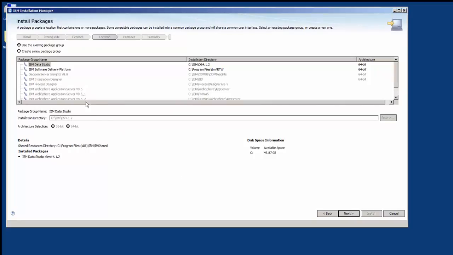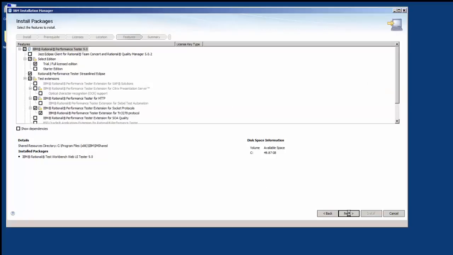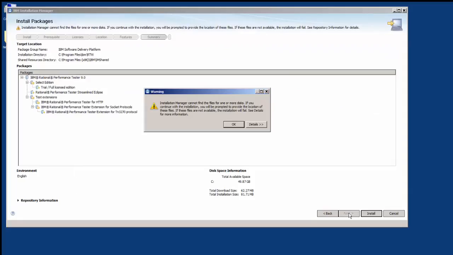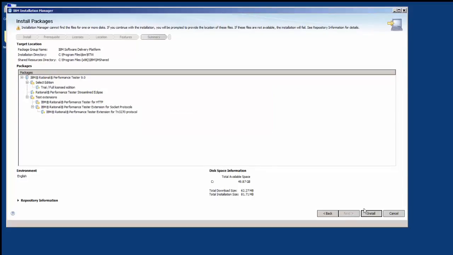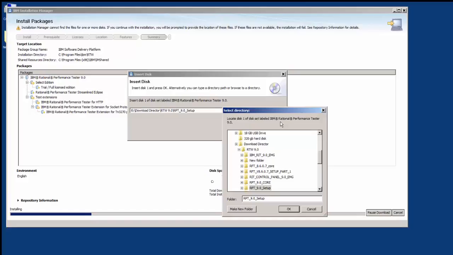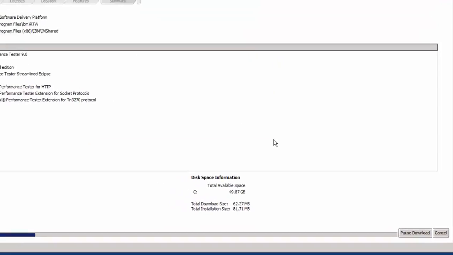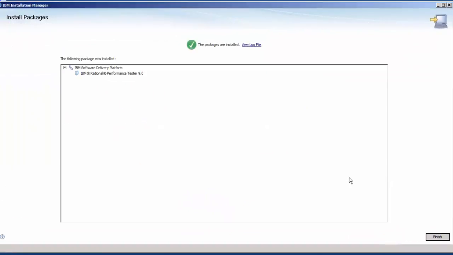So here we can select the package that needs to be installed together. So I'm selecting the RTW, which is the RTW Web UI component installation. At present, I don't have the license server installed, so I can move ahead. So I need to give the disk one. So you can see the Rational Performance Tester is installed successfully.